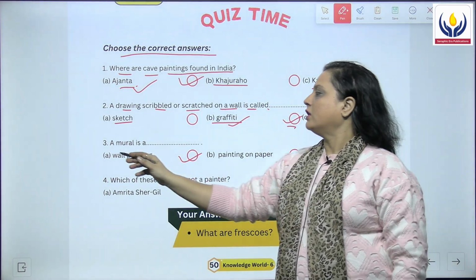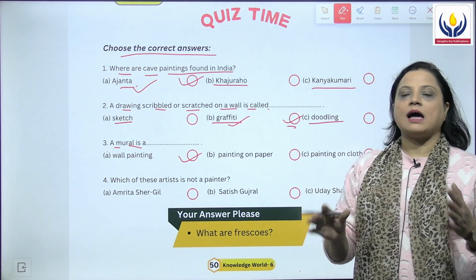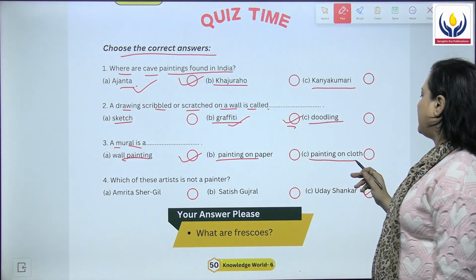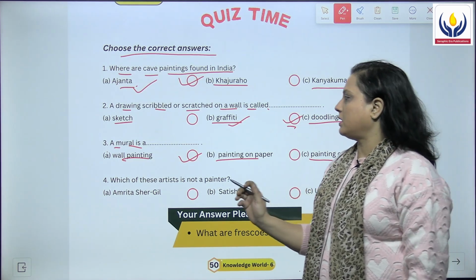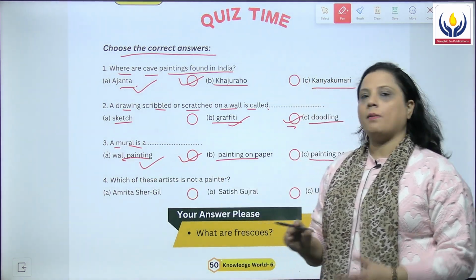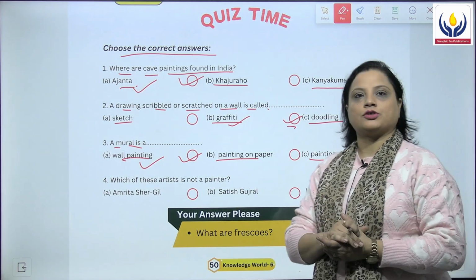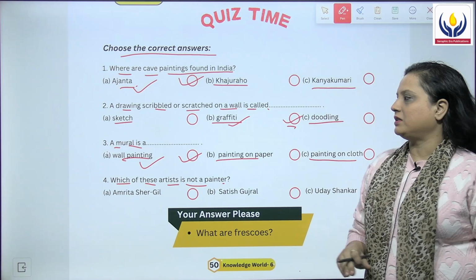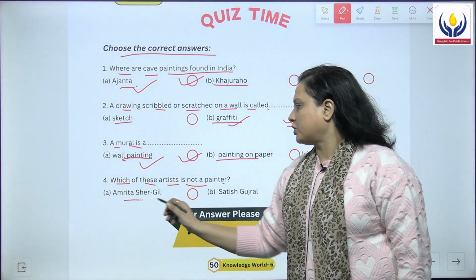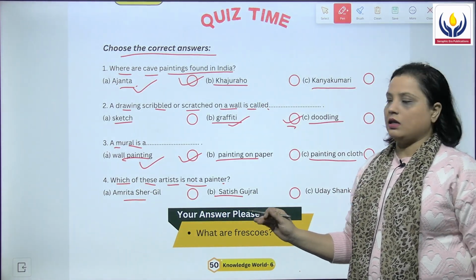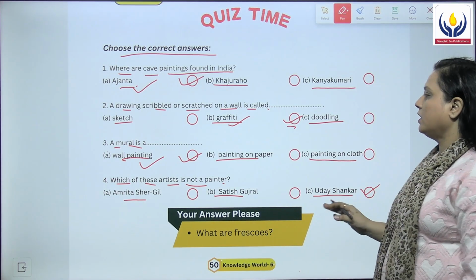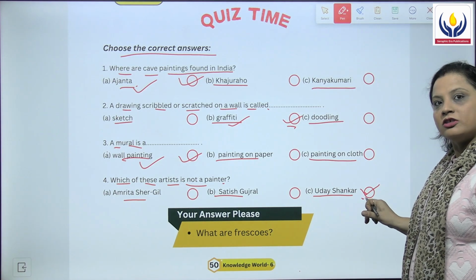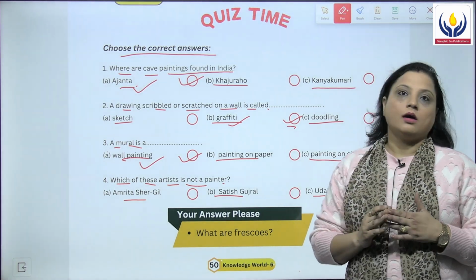The next, third one: a mural is a dash. What is a mural? Is it a wall painting, a painting on paper or a painting on cloth? And the answer is a mural is a wall painting. Last question of this chapter, which of these artists is not a painter? First is Amrita Shergill, second Satish Gujral, and third Uday Shankar. The answer for this question is third, that is C, Uday Shankar. He is not a painter.